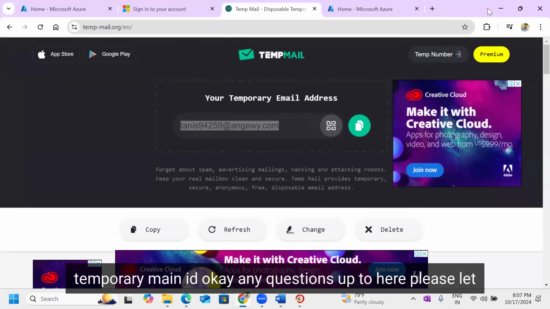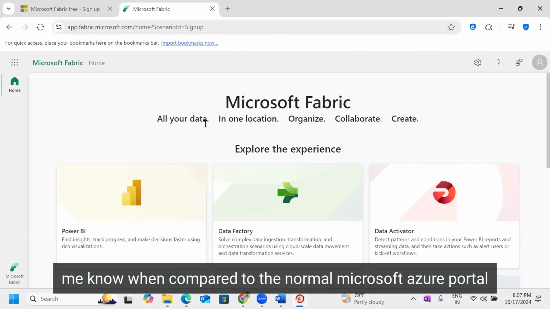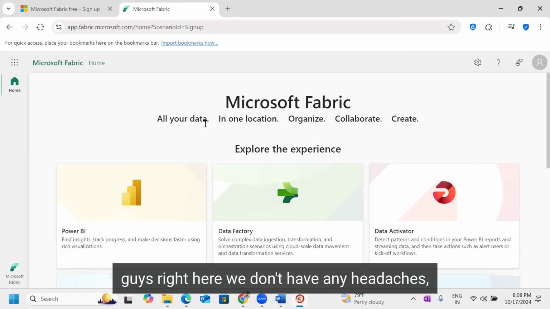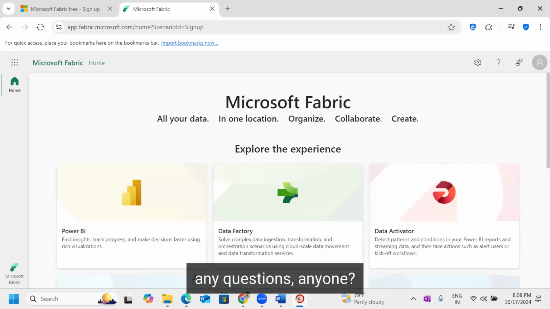Okay. So any questions up to here? Please let me know. When compared to the normal Microsoft Azure portal, Data Factory, Databricks, Power BI, and apps, Fabric is very, very easy, guys. Here we don't have any headaches. Everything is in a very easy and cool manner. Any questions? Anyone?